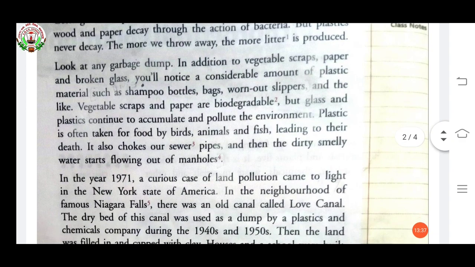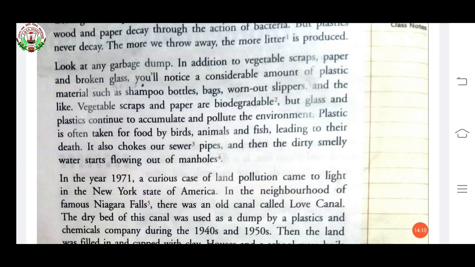Now, look at any garbage dump, where we throw the waste. In addition to vegetable scraps, paper and broken glass, you will notice a considerable amount of plastic material such as shampoo bottles, bags, worn out slippers and many things.